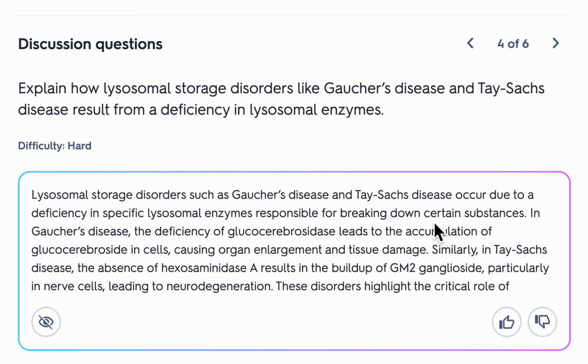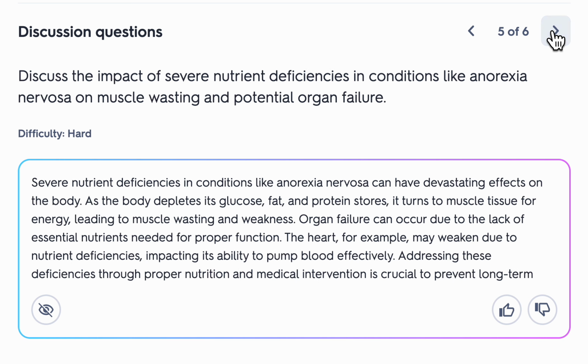Severe nutrient deficiencies in conditions like anorexia nervosa can have devastating effects on the body. As the body depletes its glucose, fat, and protein stores, it turns to muscle tissue for energy, leading to muscle wasting and weakness. Organ failure can occur due to the lack of essential nutrients needed for proper function. The heart, for example, may weaken due to nutrient deficiencies, impacting its ability to pump blood effectively. Addressing these deficiencies through proper nutrition and medical intervention is crucial to prevent long-term damage.